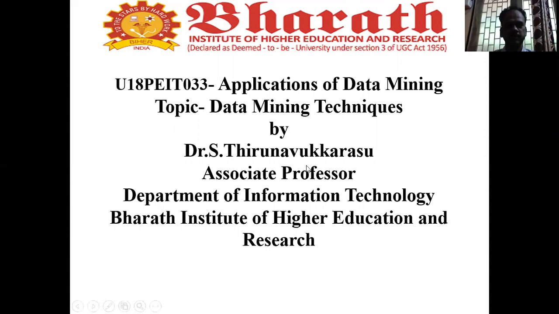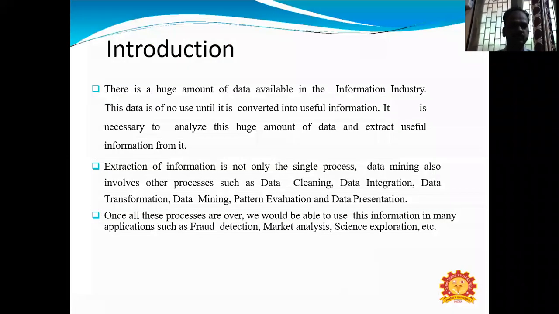First of all, we should know what data mining is. Before that, let me explain the introduction of data mining. There is a huge amount of data available in the information industry. This data is of no use until it is converted into useful information. So it is necessary to analyze this huge amount of data and extract useful information from it.